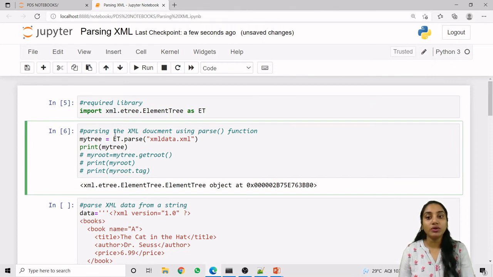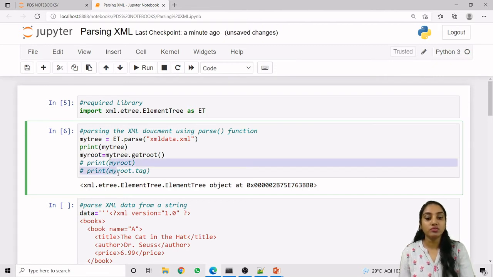Ultimately your whole XML data is converted into a tree data structure, and that is stored in this myTree object. Now how can we identify the root? Obviously your whole tree is represented according to the root node only. So what is the root node? To get the root node we can use the getroot method. So myTree.getroot(), which we are storing in myroot.